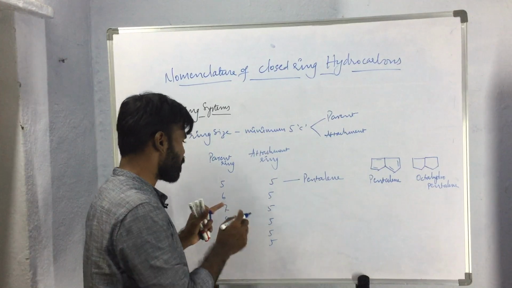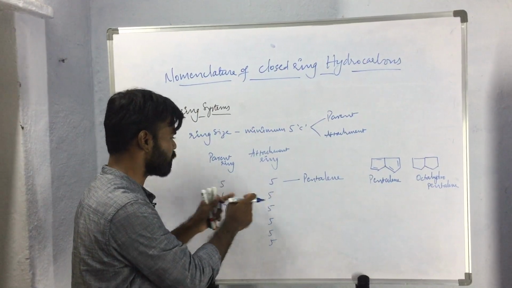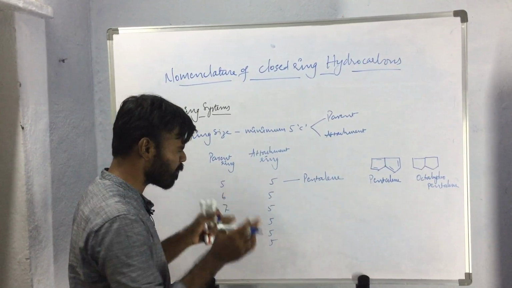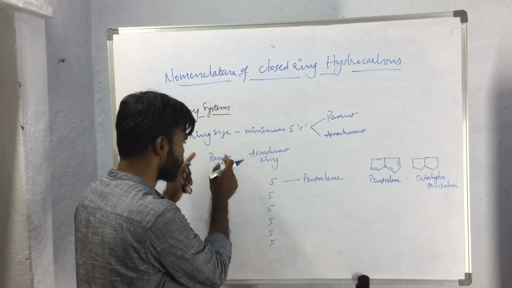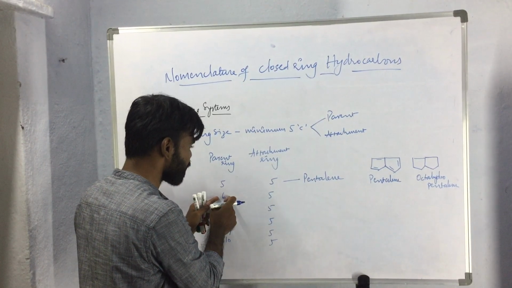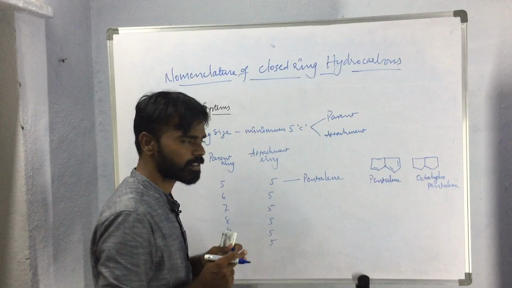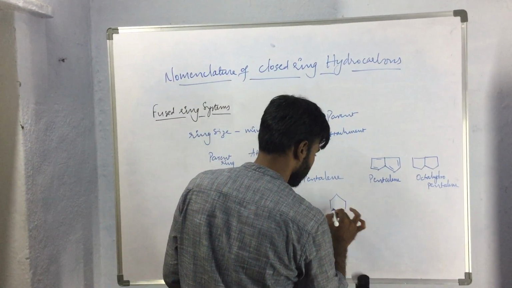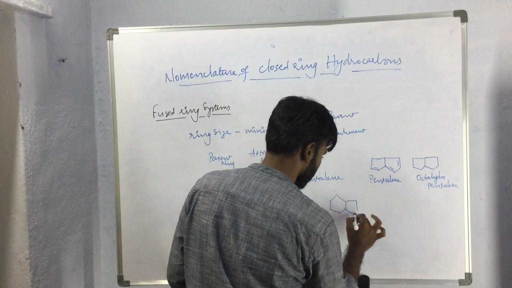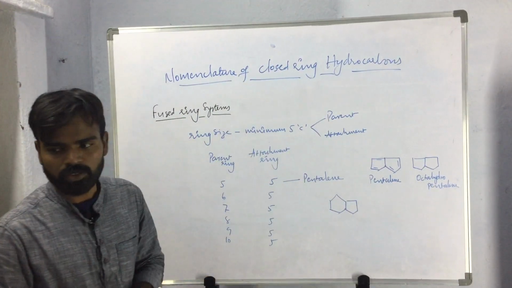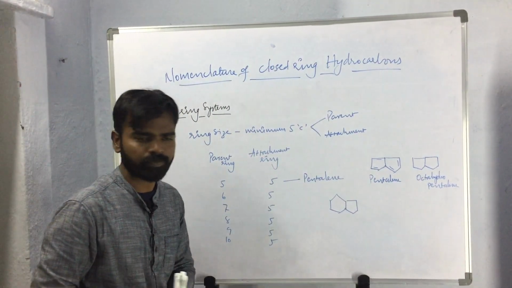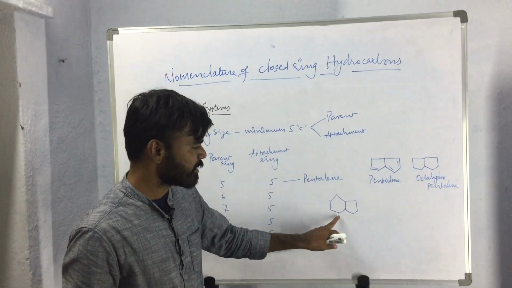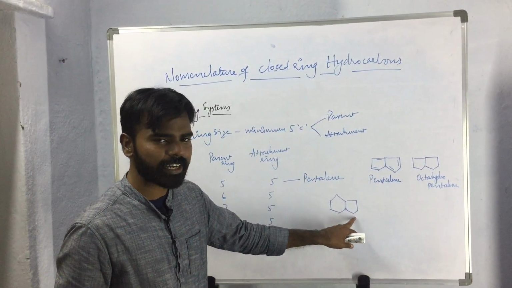Let us consider the compound where the parent ring contains 6 carbon atoms and the attachment ring contains 5 carbon atoms, like this. So this is the compound in which one ring contains 6 carbon atoms and another ring contains 5.